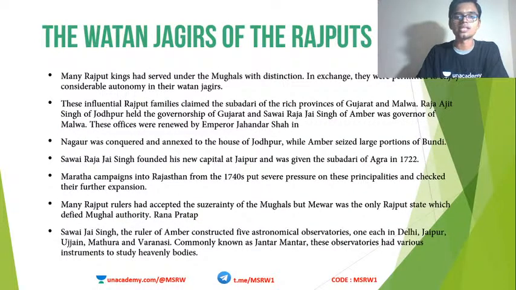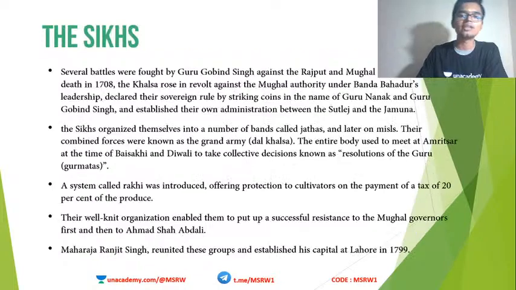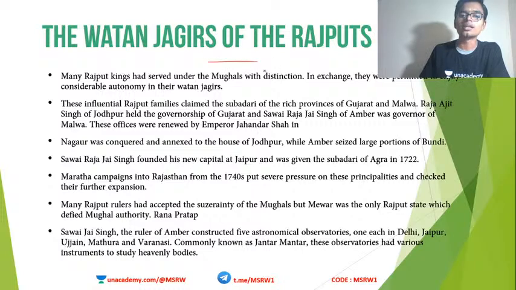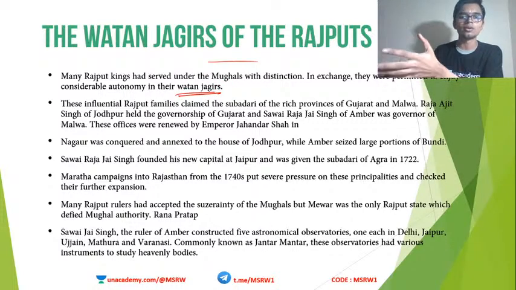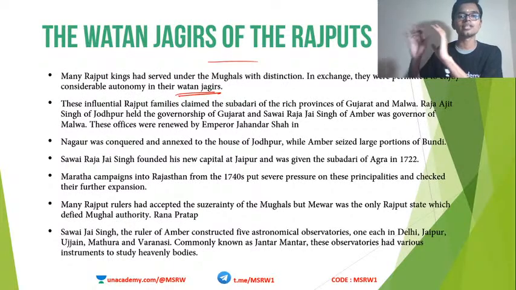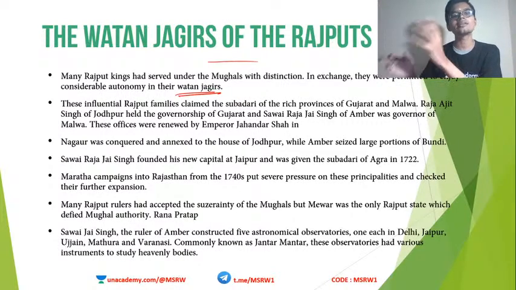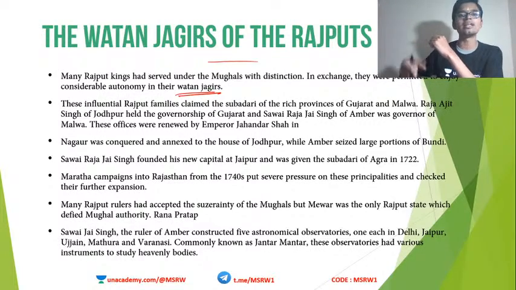Okay, now we are going to see about the Rajputs. The first section of the states is over. Now we have the Rajputs, and we go to the last session. So the Vatan Jagirs of the Rajputs. Most Rajput kings were actually loyal to the Mughals from the beginning, and due to this fact, the Mughal emperors gave them Vatan Jagirs. Vatan Jagirs means their own self land. Just like the Jagirdari system, these Mughal emperors granted a lot of own land to the Rajputs because Rajputs were most often friendly with the Mughals.